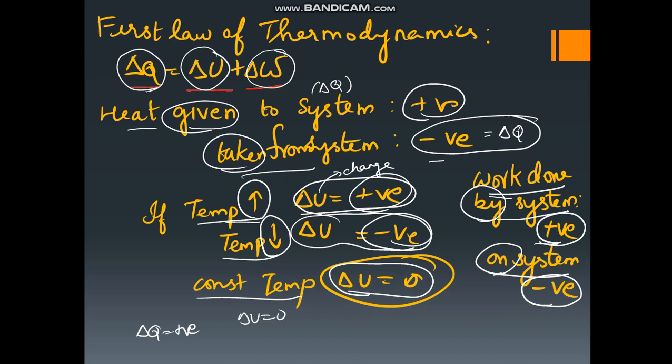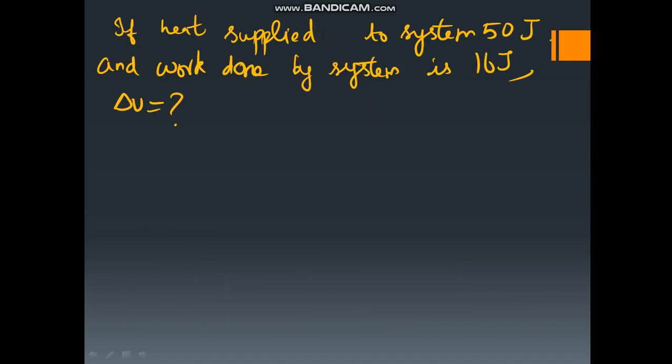And change in internal energy is 0 when the process occurs at constant temperature. The process which occurs at constant temperature, we call the isothermal process. So in an isothermal process, delta U is 0, you must remember. Now let us work out a numerical.